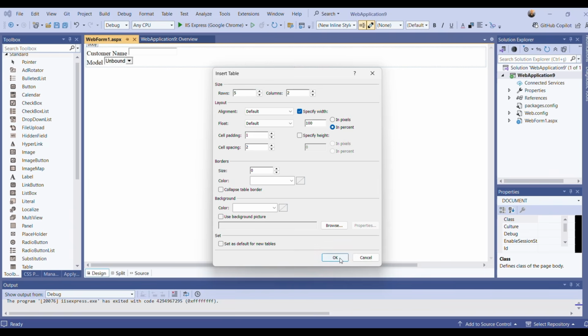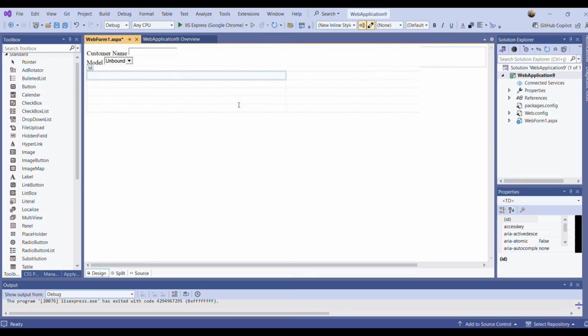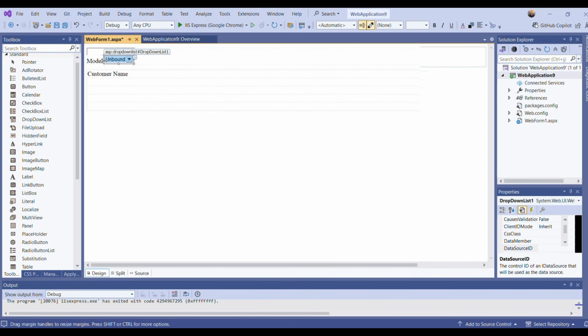I said okay. Actually, I'm not giving a border line here. I'm not changing the border width for this table, so these border lines will be invisible when I run the project. This is an invisible table. So I'm taking customer name from here and I will put it to the first cell. Model will be here. Okay, text box.